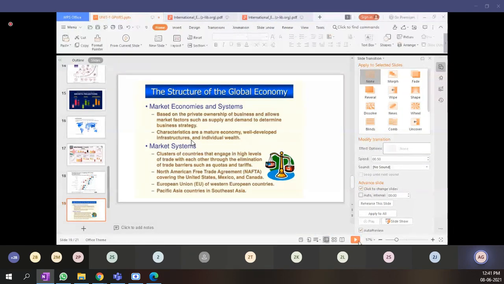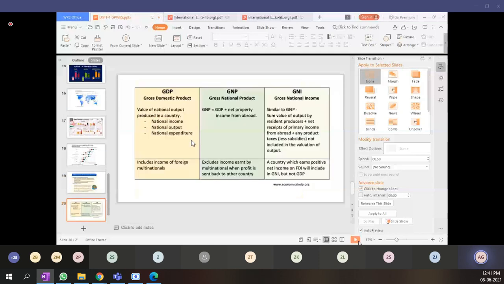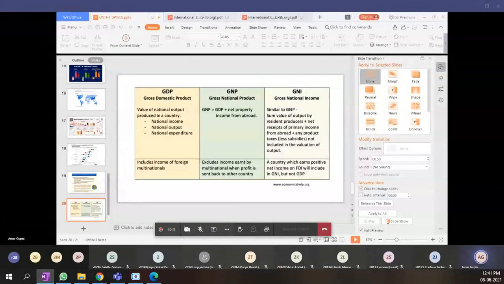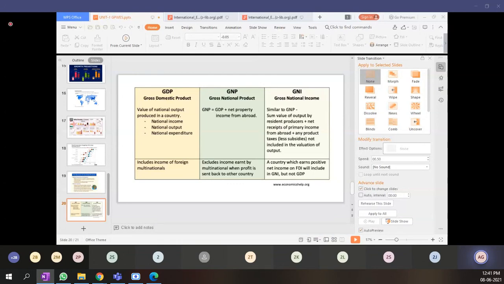Okay, thank you. So, moving ahead, let us now understand the key difference between the factors which indicate the economy of a country. Now, we have the GDP, GNP, and GNI. This is a concept which must have been taught to you in economics in the previous semester, most probably. When we talk about GDP, the full form is gross domestic product. It is calculated as the value of national output produced in a country.